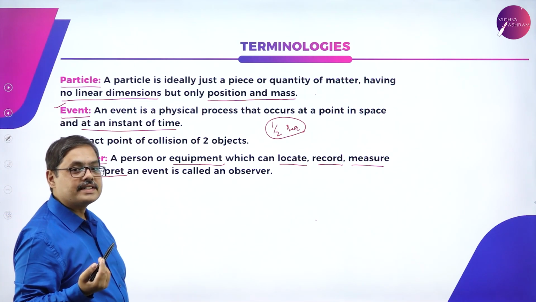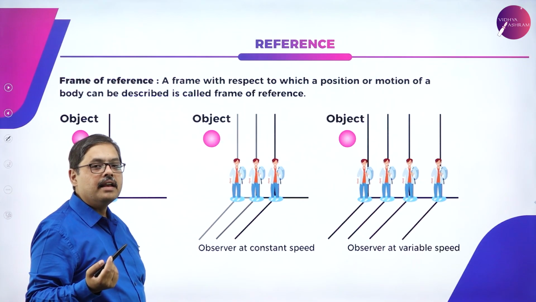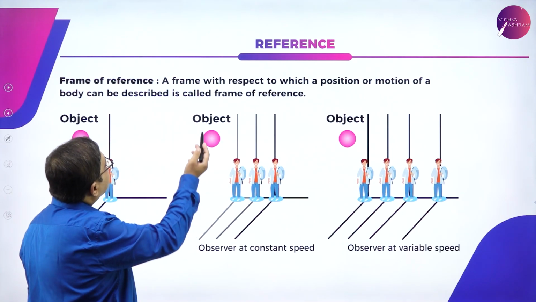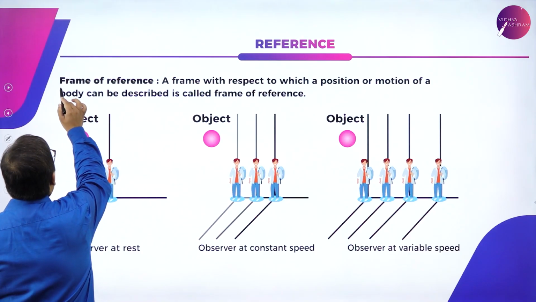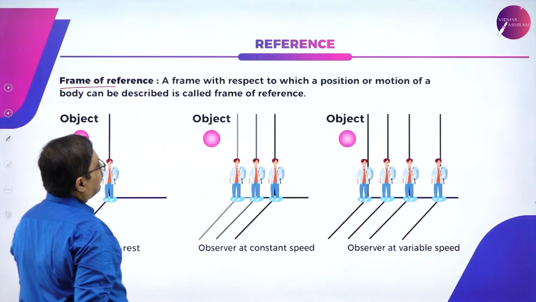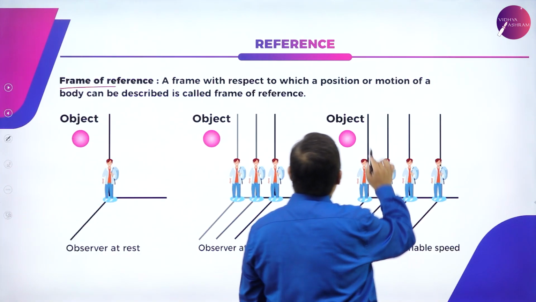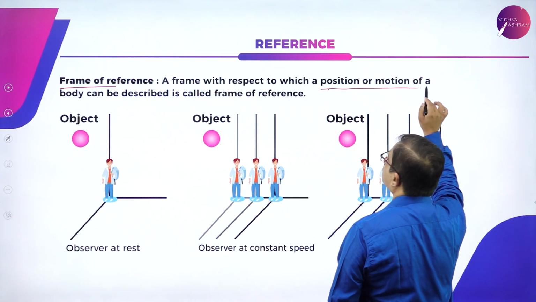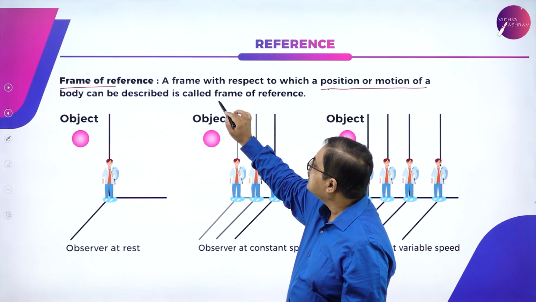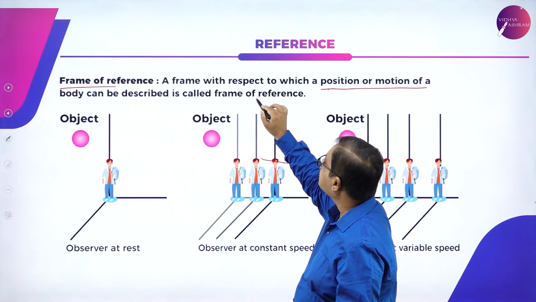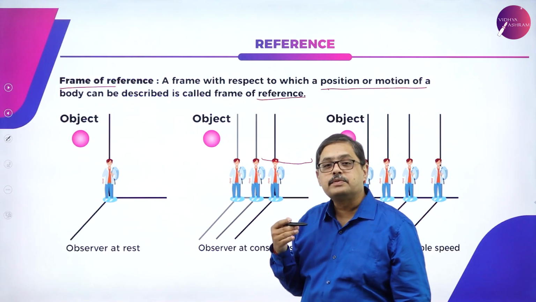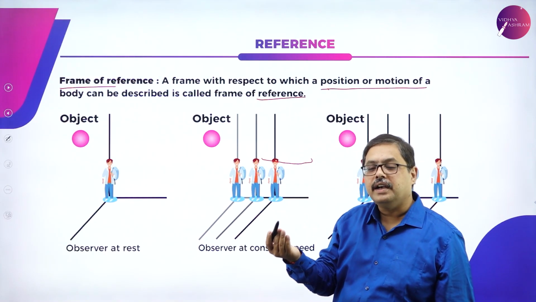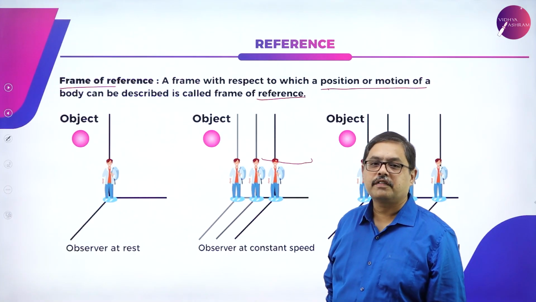Let us check what is the reference point or the frame of reference. A frame with respect to which the position or motion of a body can be described is called a frame of reference. Essentially, the observer observes an event from this frame of reference.